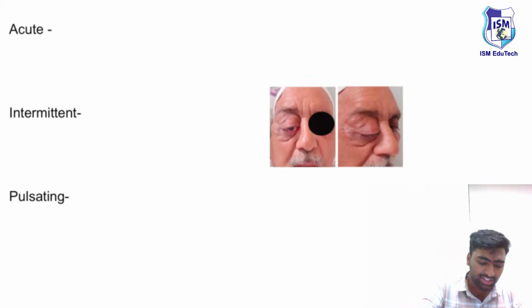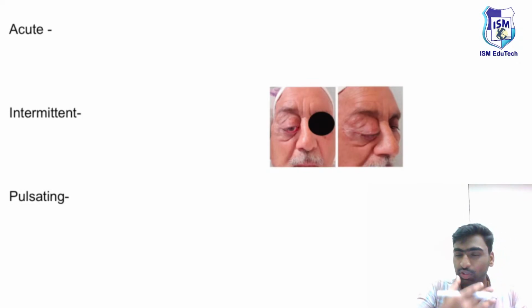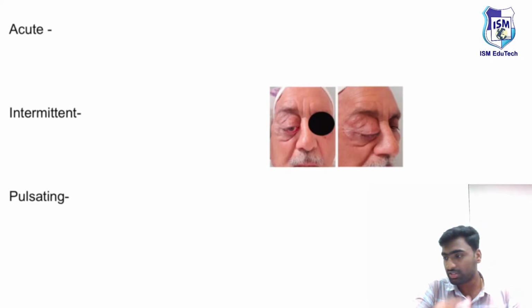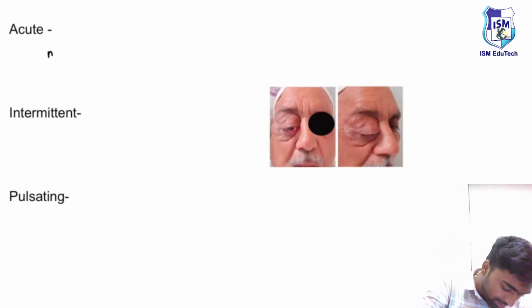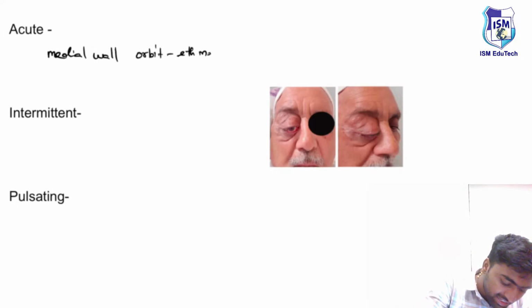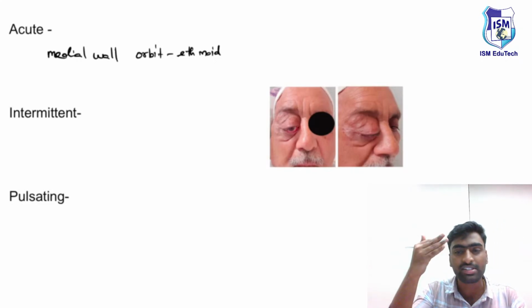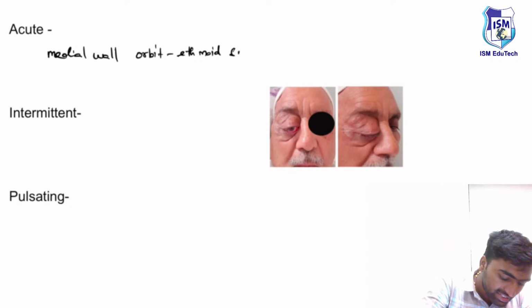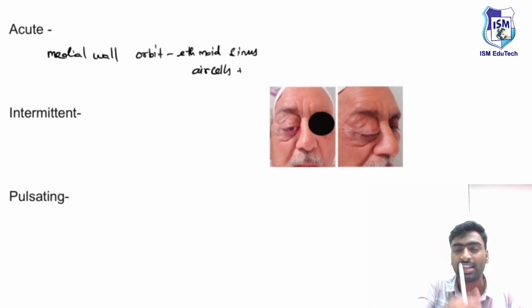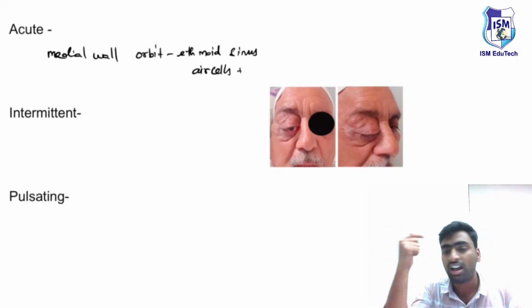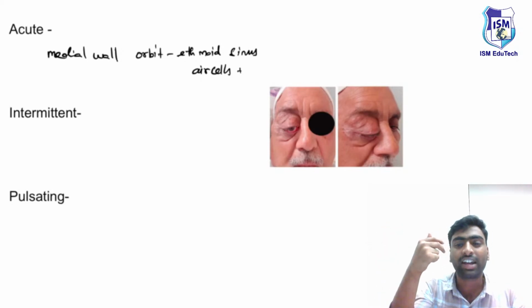If you see this first image, in a few conditions you will be able to appreciate the presence of acute onset proptosis. We know the medial wall of the orbit is made up of the ethmoidal sinus. In the medial wall of the orbit there is one sinus known as the ethmoidal sinus, and it contains ethmoidal air cells. When there is trauma to these air cells, obviously the sinuses contain air.